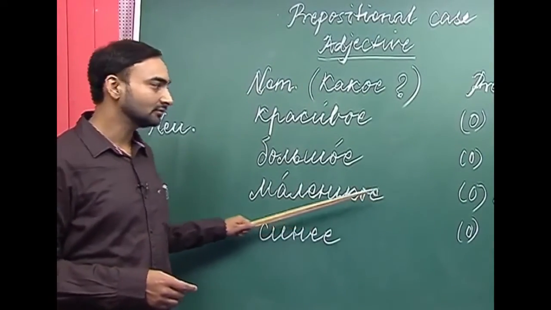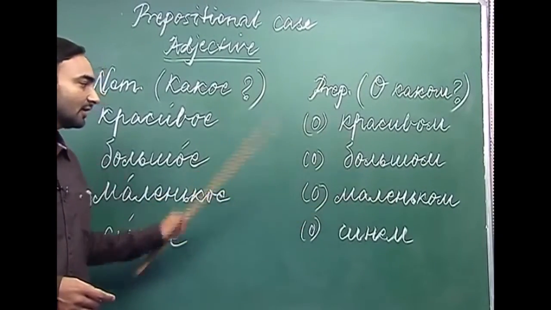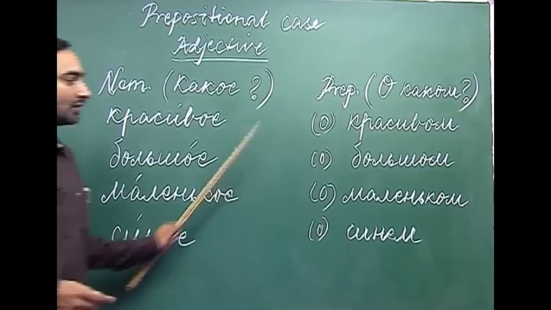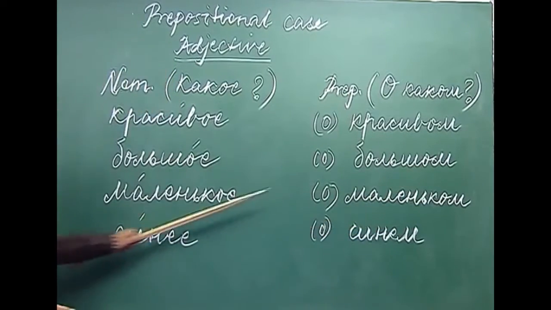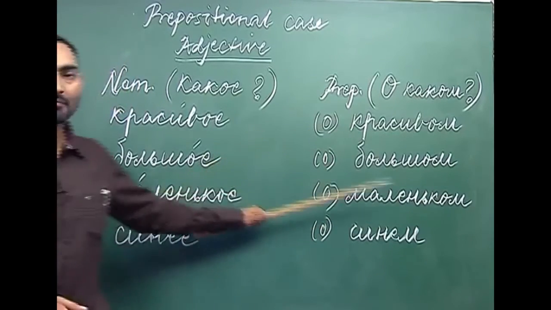The third adjective we have is malenkoe. Malenkoe is small. And how do we change malenkoe in the prepositional case? We replace this oe, which is the adjective ending, with om. Malenkoe, malenkom. So in the prepositional case, malenkoe changes into malenkom.